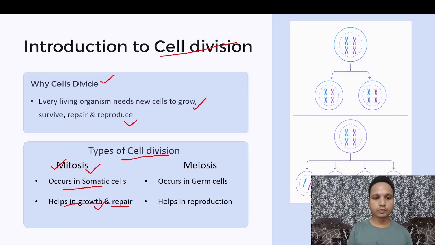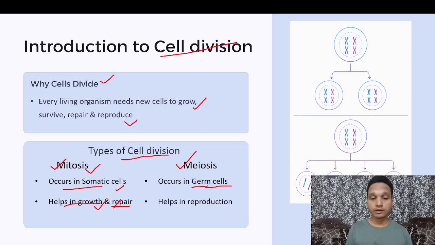These are the two things mitosis helps us with, and it occurs only in somatic cells. The second type of cell division is meiosis. It is a bit of a tricky type of cell division. It occurs in germ cells. Now what are germ cells? I'm not talking about germs as microorganisms.